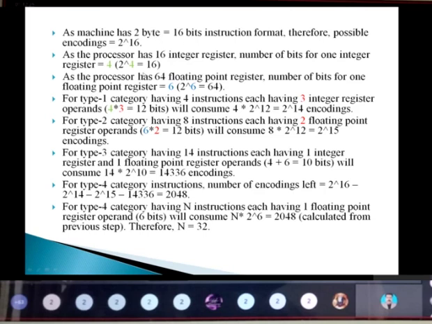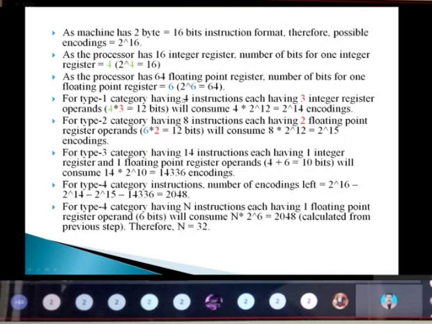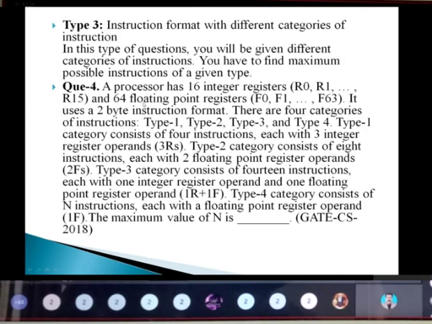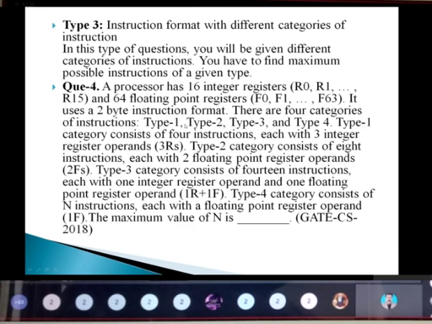The processor has 16 integer registers, so the number of bits for one register is 2 power 4 equals 16, so 4 bits. For the 64 floating point registers, 2 power 6 gives 64, so 6 bits for one floating point register. In the type 1 category, they have given 4 instructions, each with 3 integer registers.